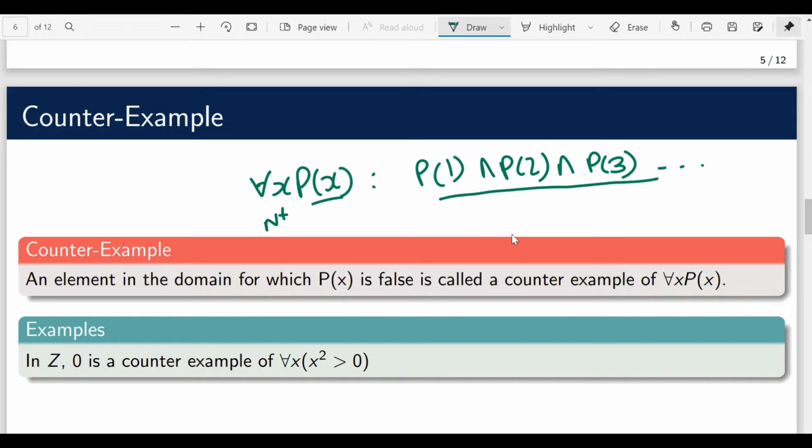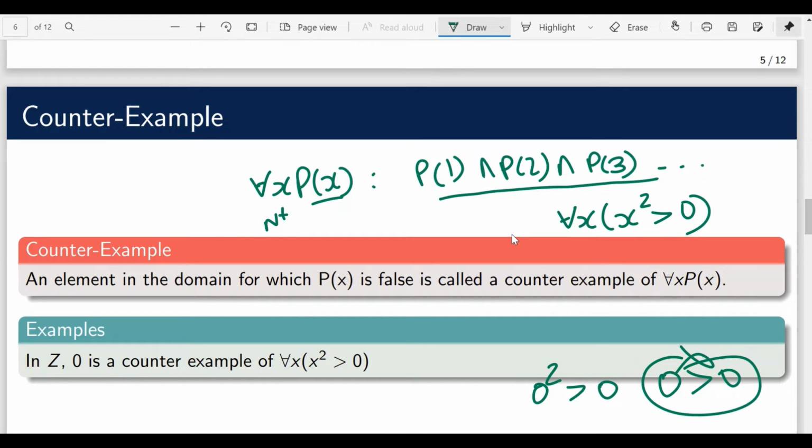Let's say my domain is Z, the set of integers, and the predicate is for all x, x square is greater than 0. So Z also contains 0. So for 0, 0 square is 0, and 0 square is not greater than 0, right? So if I substitute x equal to 0, then I will get this kind of statement. 0 greater than 0, this is false, and therefore we can say it's a counterexample for this particular predicate.